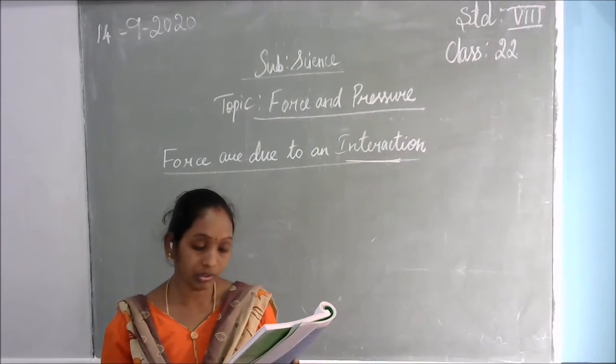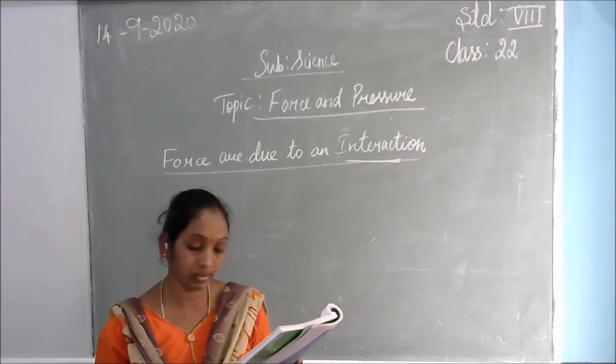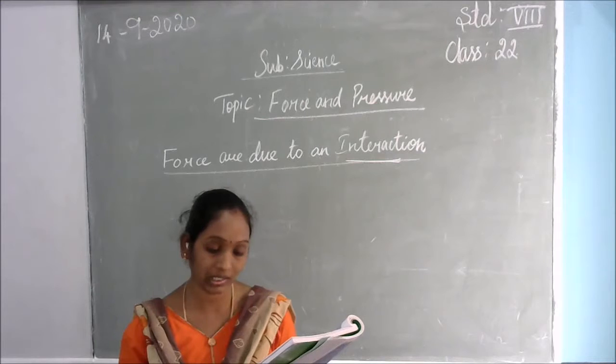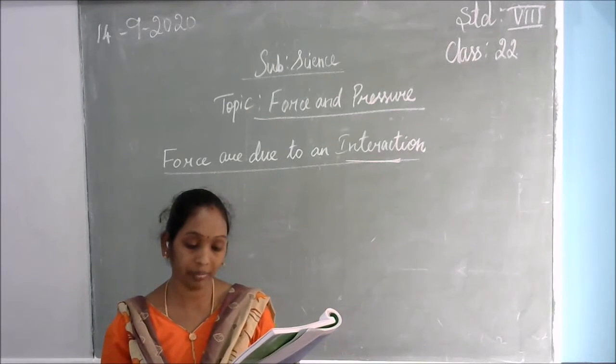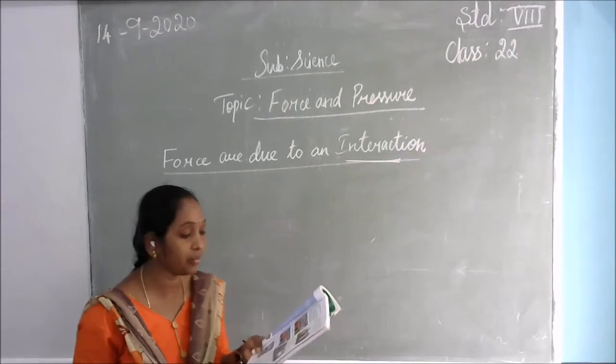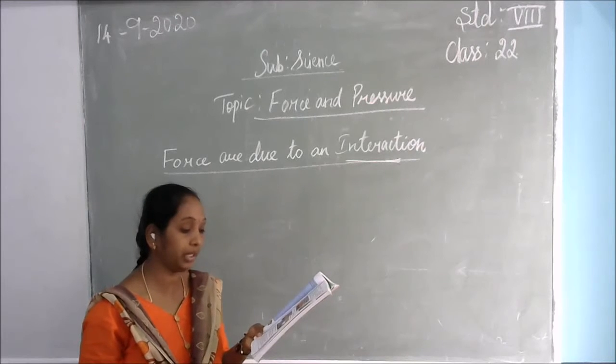The girls in the two situations shown here are applying force on each other. Is it also true for the man and the cow? So you can see the picture 7.3 A, B and C.